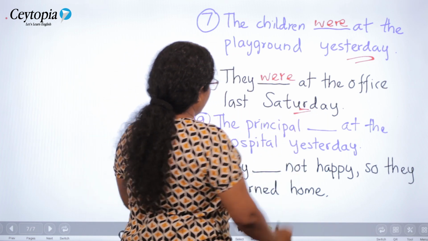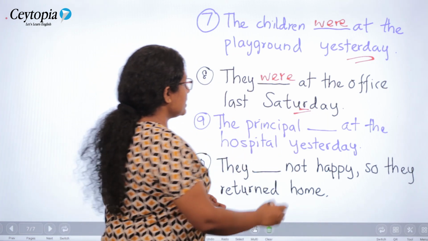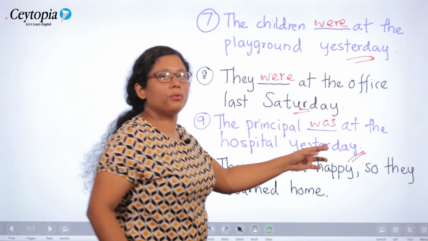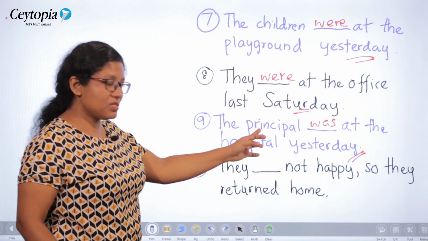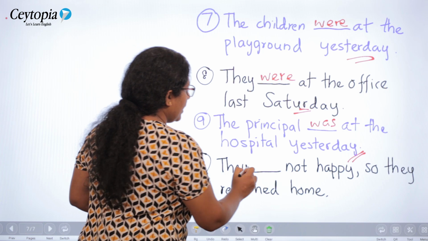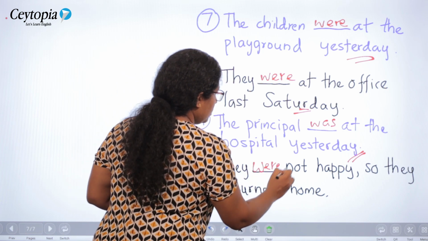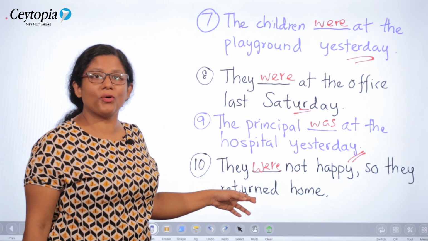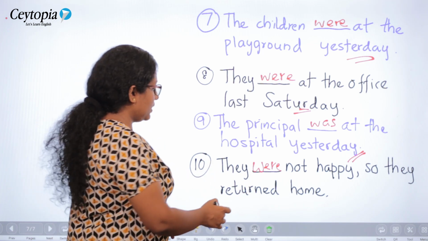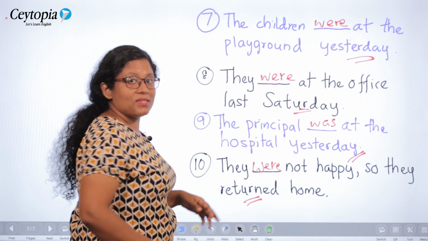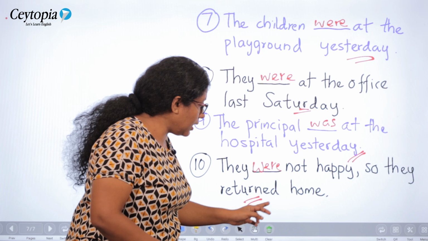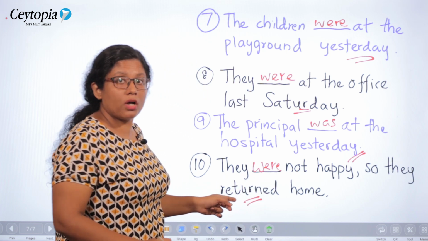The clue word. The principal was at the hospital yesterday. Yesterday is the clue word. The principal is singular, so you use was. They, plural, they were not happy, so they returned home. And there is another clue word here. This time it is a verb. What is it? Returned. So in this sentence you can see that we have used a past tense action verb.